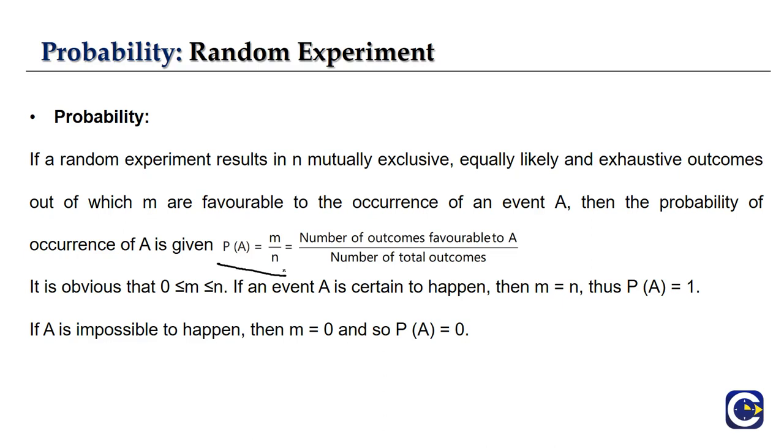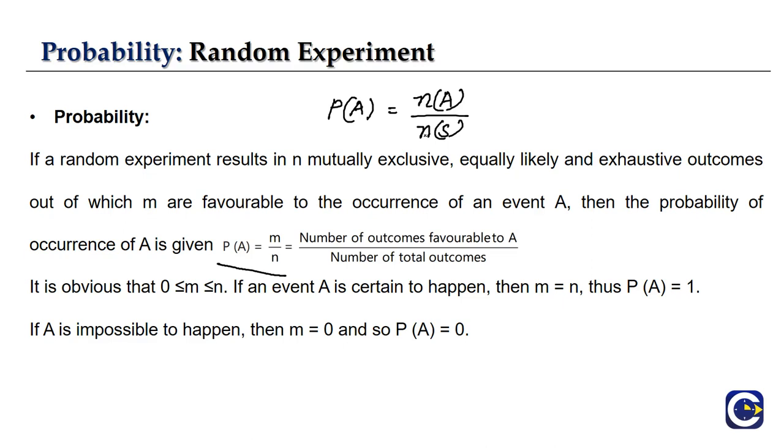The total number of outcomes is nothing but our sample space. So the probability of event A will be n of A, the number of elements in the event, by n of S, which is our sample space and states the total number of outcomes.